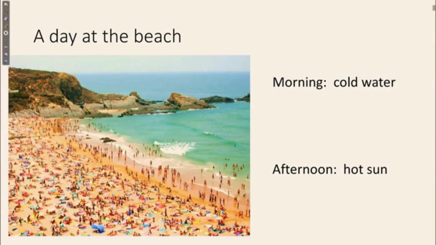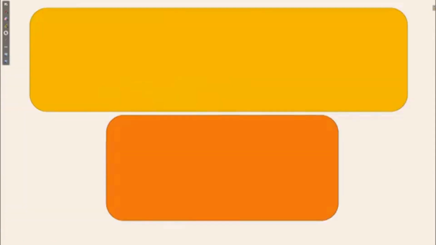So by the interaction with the atmospheric air, it is cold in the morning but hot in the afternoon. So this is an example for Le Chatelier's principle.